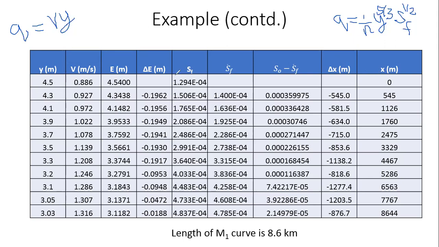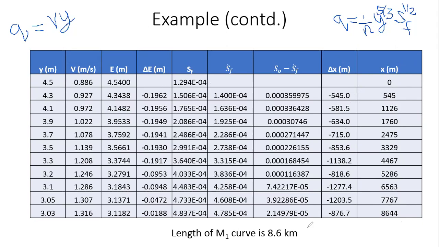Then you can compute X, right? So if 4.5 meters is at location 0, here I just keep summing up all these values. I take the absolute value and sum it up. So in 545 meters, the water surface elevation has changed from 4.5 to 4.3. If you move another 581.5 meters, it is changing from 4.3 to 4.1. The cumulative distance is simply 545 plus 581.5, that is 1126. Then 1126 plus 634, 1760. 1760 plus 715, 2475, and so on. At the very end, I get 8,644 meters, right? So that's about 8.6 kilometers.